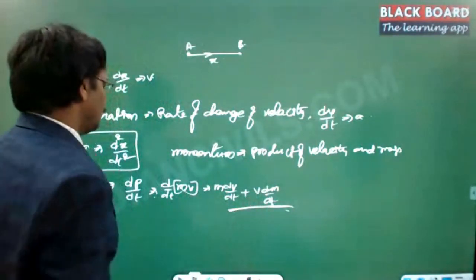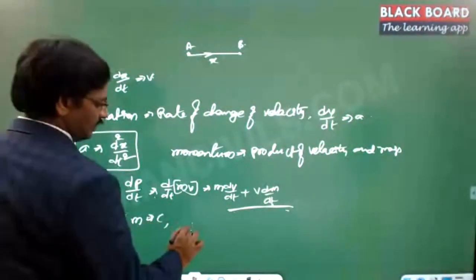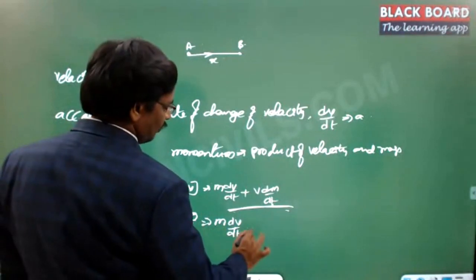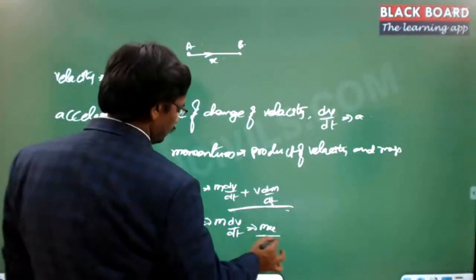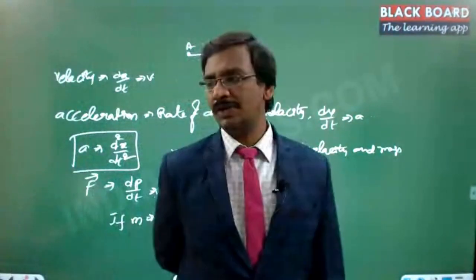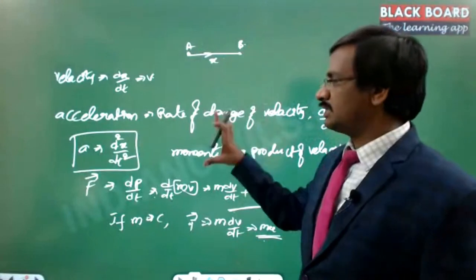Suppose it is of constant mass, if m equal to constant, then F can be treated as m into dv by dt, or mass into acceleration. So this is the force equation in case the mass is constant. If the mass is variable, then you cannot use this principle. Got it?